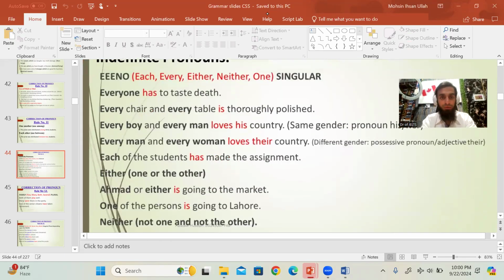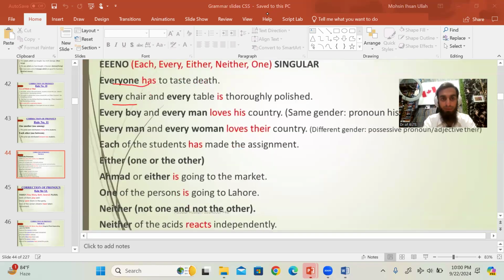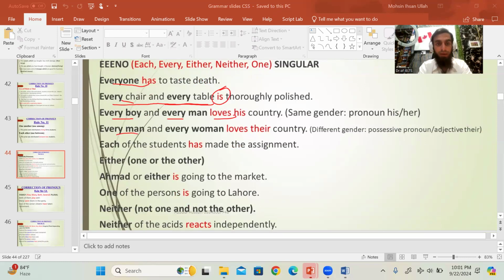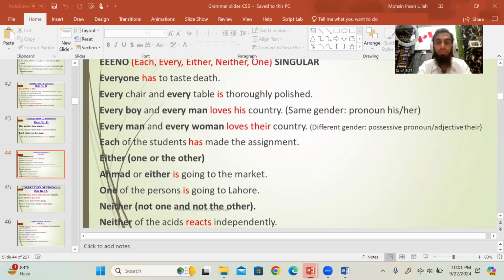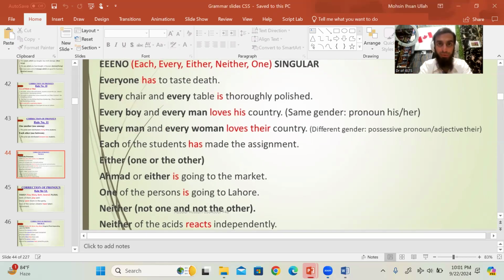For example, everyone has. Every chair and every table is, right? Every boy, every man loves. Every man and every woman loves. This is also now two different subjects, but because of every, I told you, we will use the singular verb, right? Because these are called indefinite pronouns, and for these we use singular.